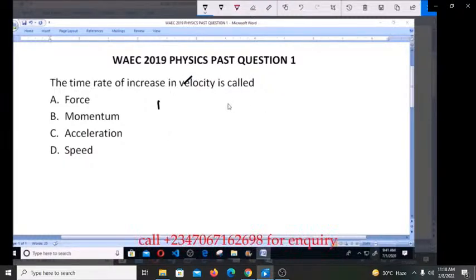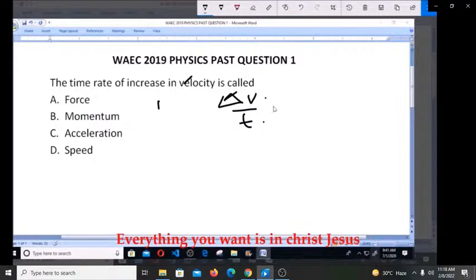So when we get the words "the time rate of increase," it simply means change in velocity with respect to time. Time rate simply means the ratio of a given quantity all over time. So that is what we are looking at. This change in velocity over time, what is it? Is it force, or momentum, or acceleration, or speed? In order for us to understand this very well, we're going to take the definitions of all these one by one.